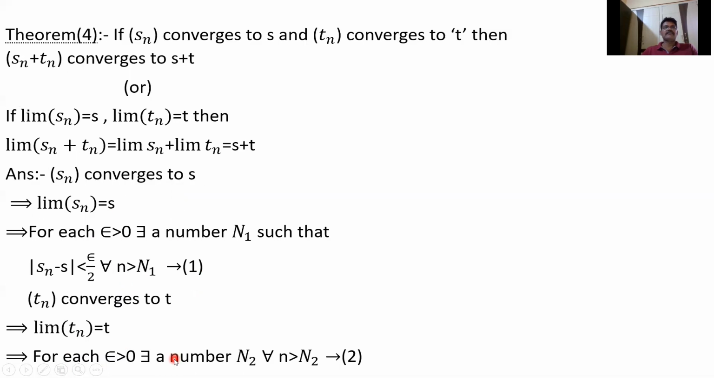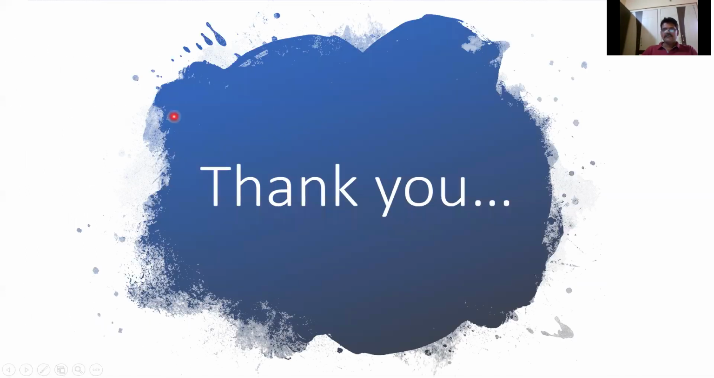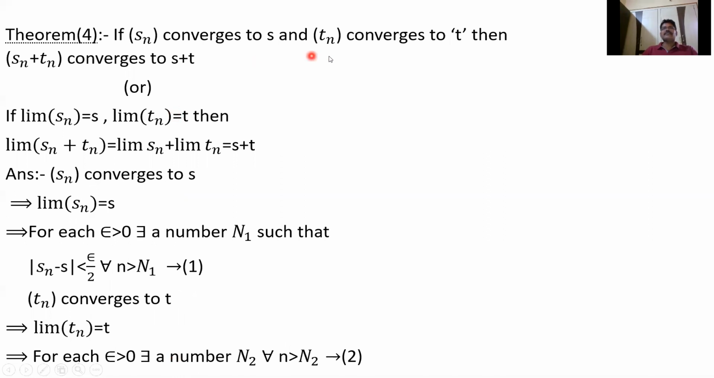So we see another theorem. If sn converges to s and tn converges to t, then the sequence sn plus tn converges to s plus t. Here the brackets mean the sequence sn. What are the terms in sn plus tn? s1 plus t1, s2 plus t2, s3 plus t3, and so on. So it converges to s plus t.